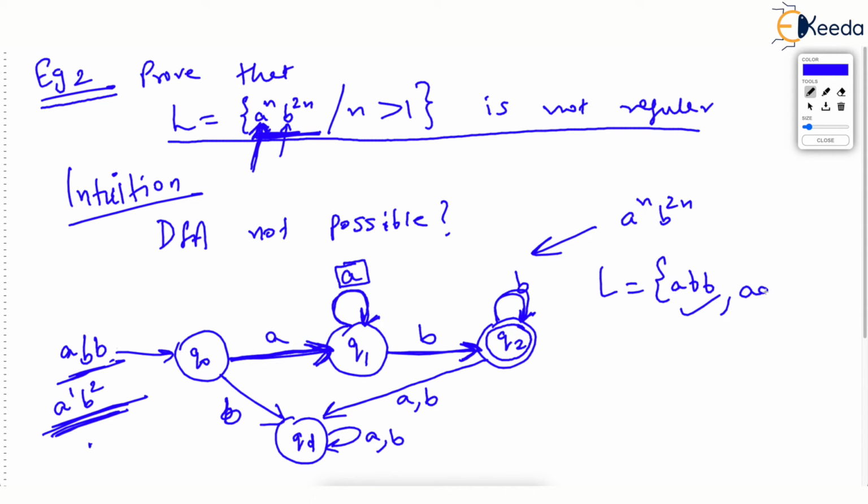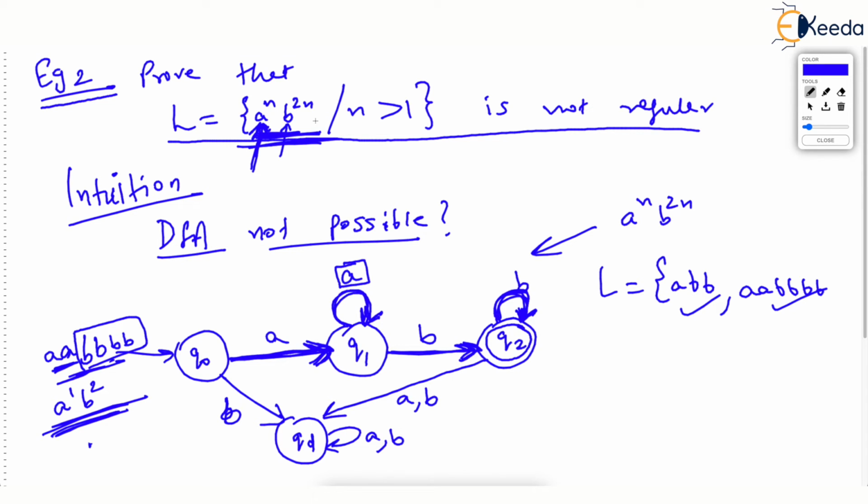What about 2 A's and 4 B's? Just check 2 A's and 4 B's. We have 2 A's followed by 4 B's. So how do you deal with these 2 A's? First A followed by second A, we are looping here. And after that, how do you deal with these 4 B's? We have 1 B followed by more B's, 3 B's, correct? And we are in the final state. So this is also accepted. So you may feel that we have successfully constructed a DFA which accepts this language.